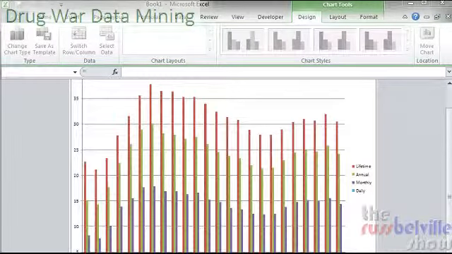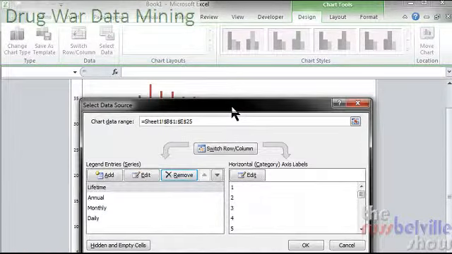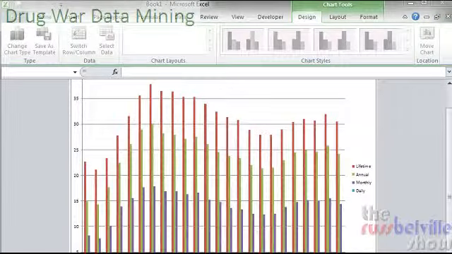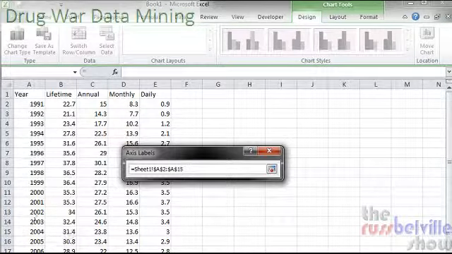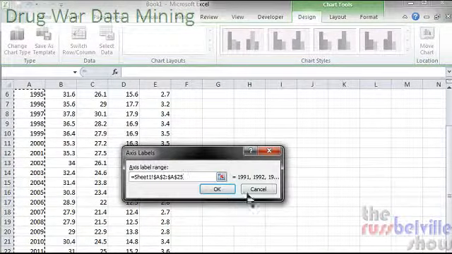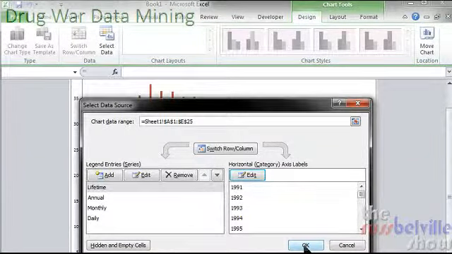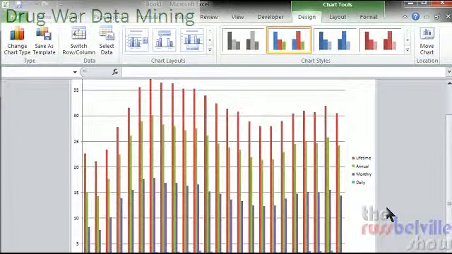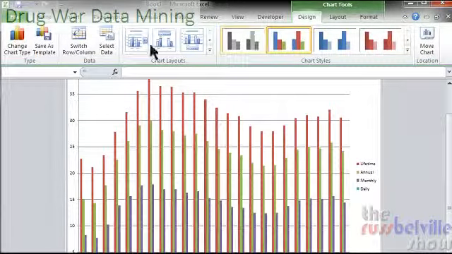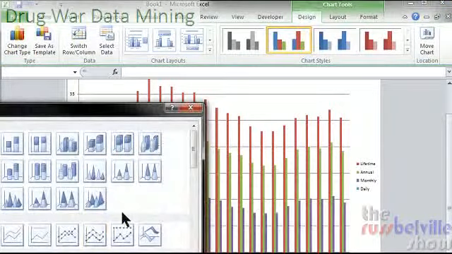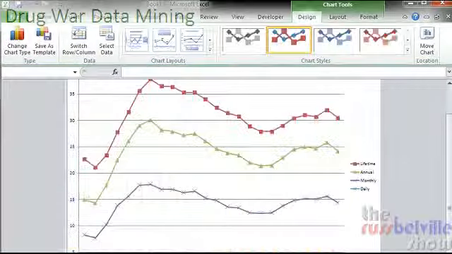You'll see the graph then starts to look a little more realistic. For your category axis labels, edit that, switch back to your sheet, and pick all those years to get your axis labels like we'd like to look. And now we have the year numbers on the bottom of the chart. A quick change chart type to a line chart, and you're done.